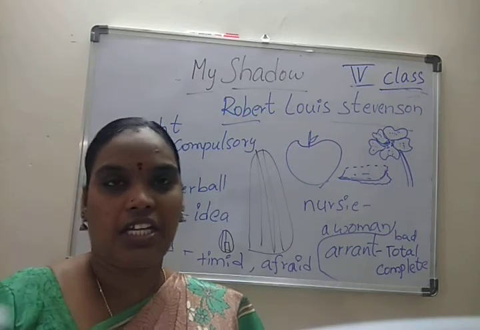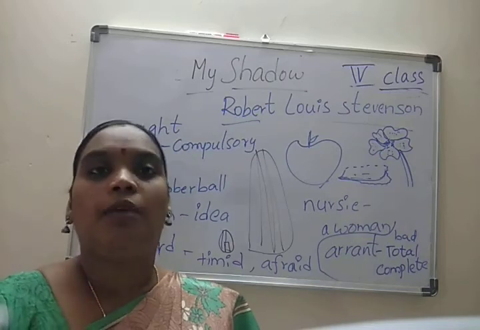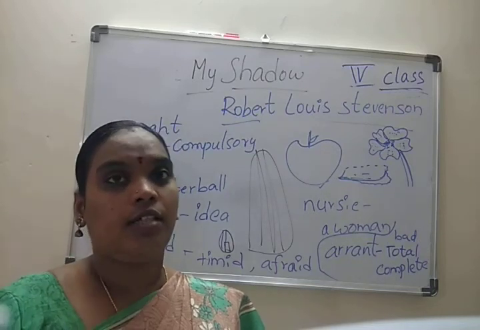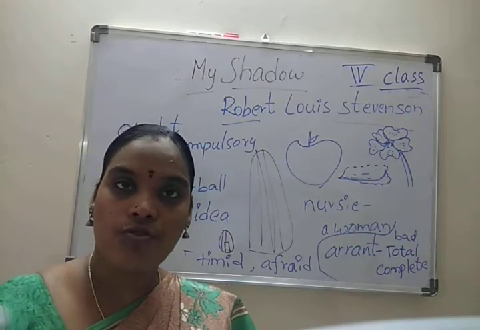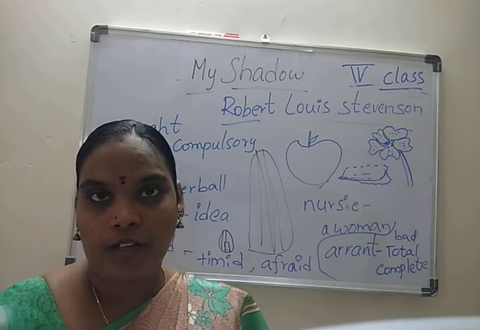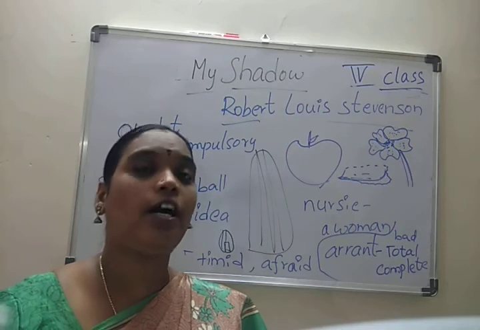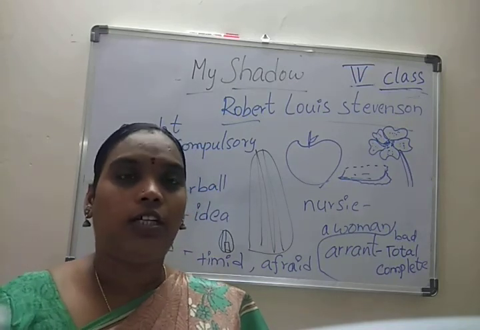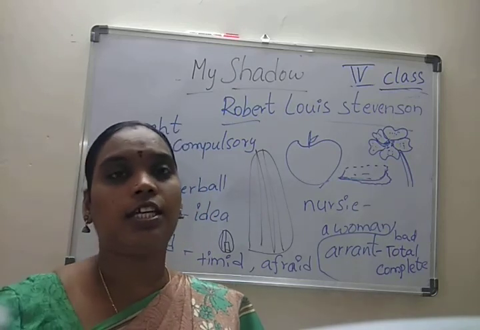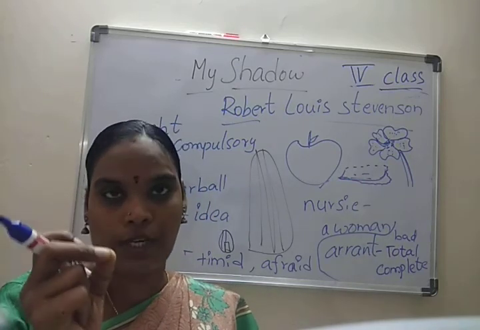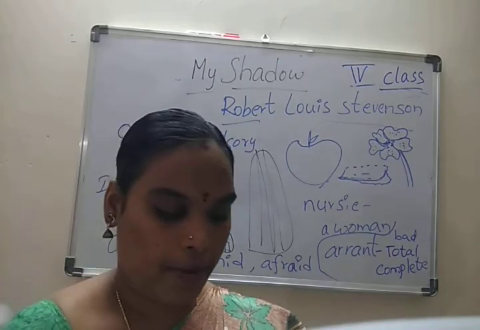Who expressed all these feelings? The poet. Who was the poet? Robert Louis Stevenson. So he expressed his views about his shadow. We also feel like that, but we are not bothered about the shadow. But here Stevenson takes the shadow, a small aspect, and builds up this poem. So this is about My Shadow.